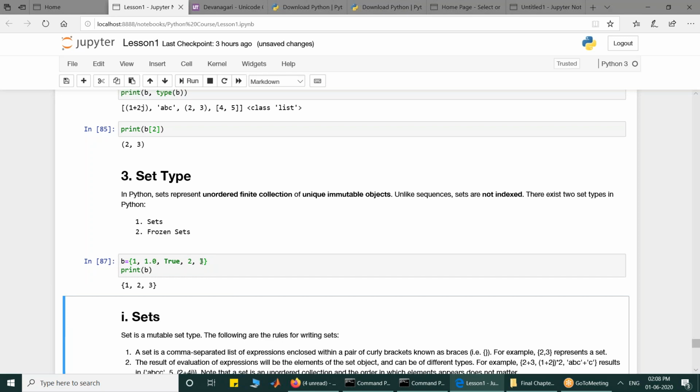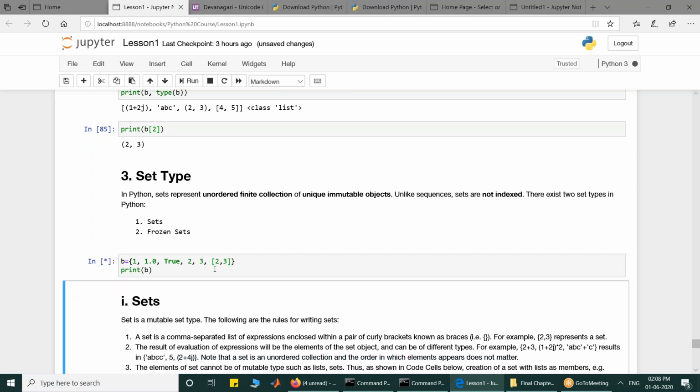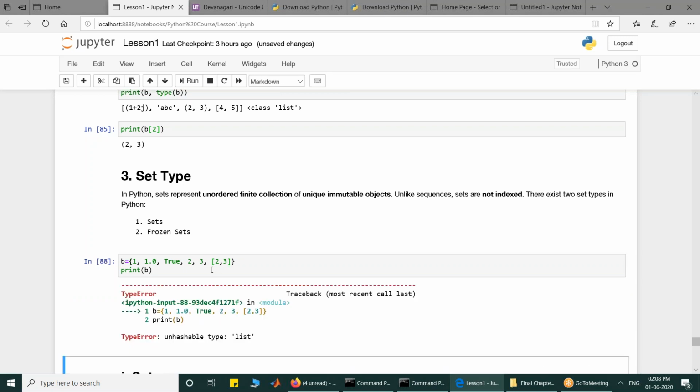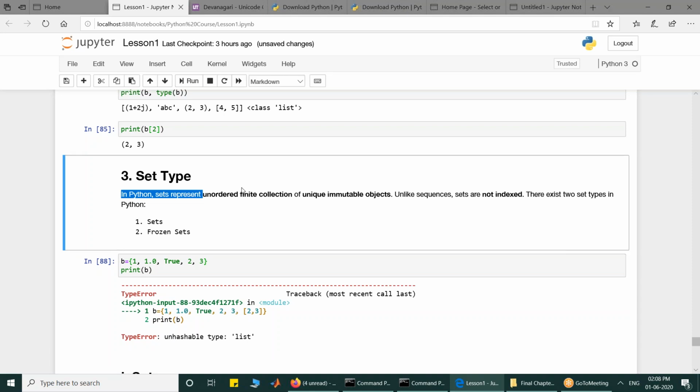They must be immutable. If I start adding a list, which is of mutable type, to it, it starts giving you an error, because the elements of a set must be immutable. So am I ordered in my specification regarding the set? It is an unordered collection. Order does not matter, whether you write 1 to 3 or 3 to 1. It is finite. The numbers must be countable, must be unique. Whether you write 1 or 1.0, it means 1. It must be immutable. You cannot write a list [2, 3] into it as an object.